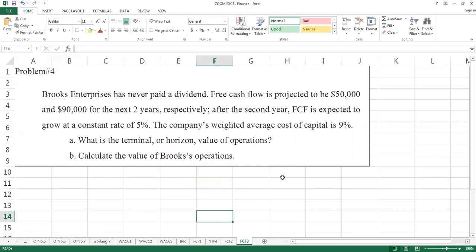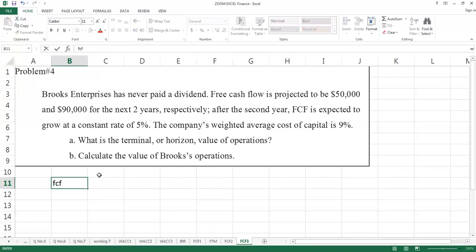Now the similar concept is applying here, and see that now the company never paid dividend. Free cash flow in the first year is 50,000. Free cash flow in the second year is 90,000. So we can structure it.